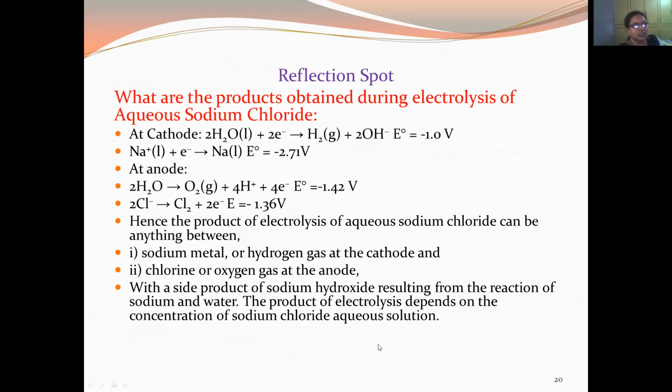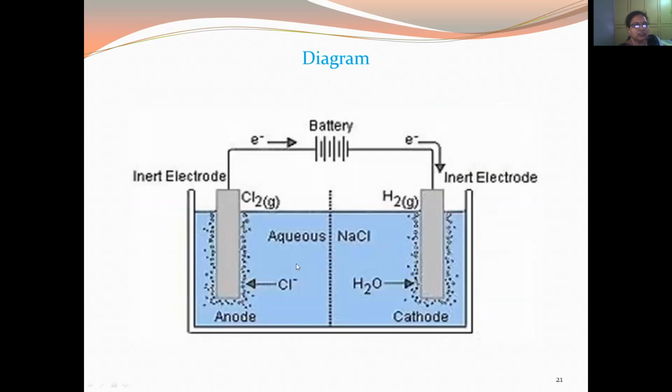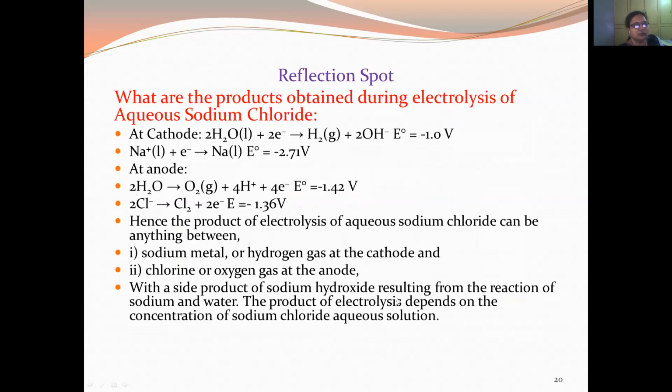Now there is a reflection spot again: pause for a while and think about what products are formed during electrolysis of aqueous sodium chloride. Because water comes into action, the products formed are hydrogen gas at the cathode, and chlorine or oxygen gas at the anode.